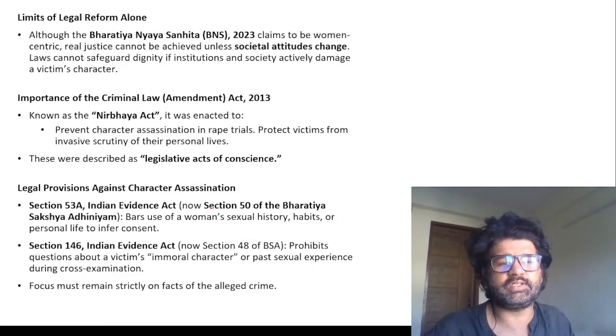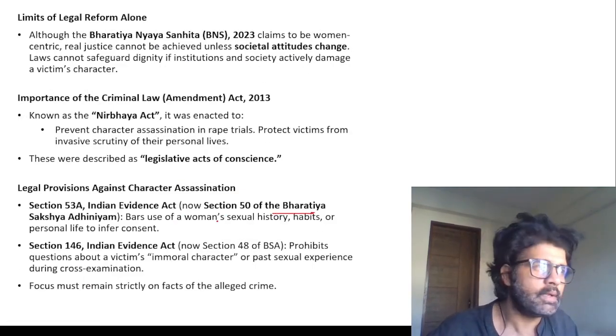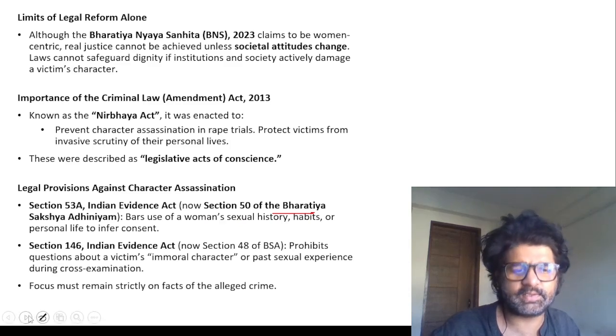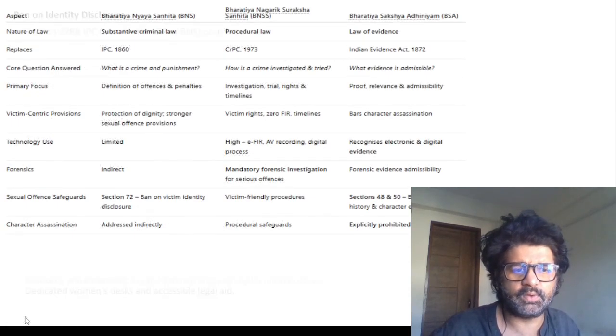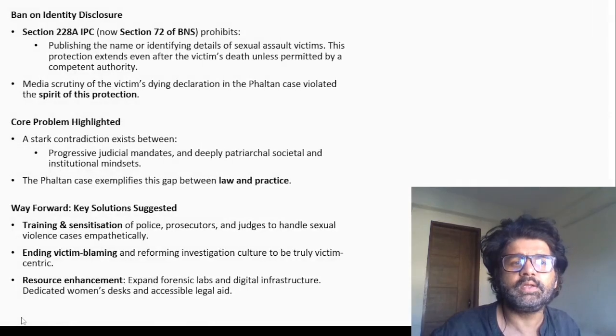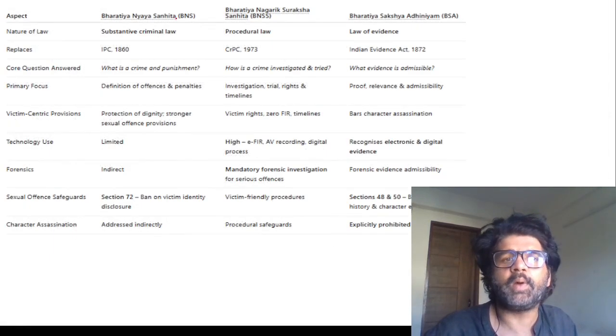What is important is these things: Bharatiya Nyaya Sanhita, Bharatiya Sakshya Adhiniyam, Bharatiya Nagarik Suraksha Sanhita, BNSS. What is the basic difference between them? You can read this article in your free time. This is the part which is important, guys. So Bharatiya Nyaya Sanhita, BNS.